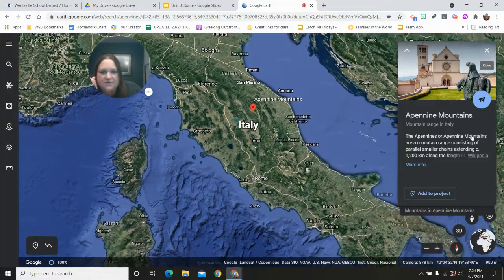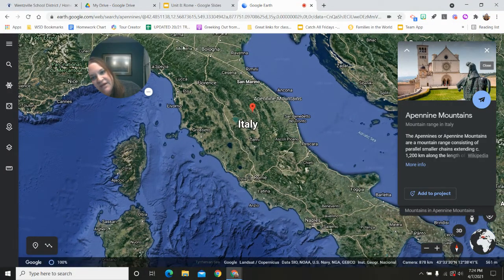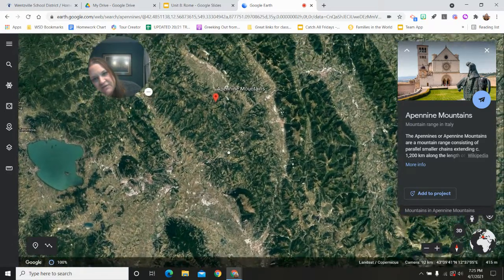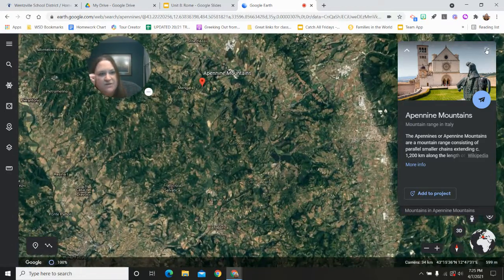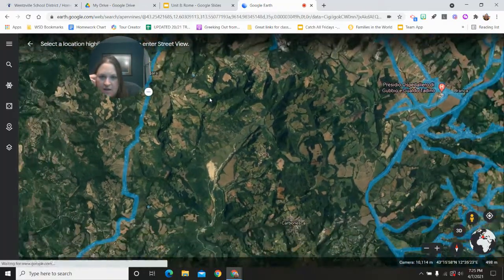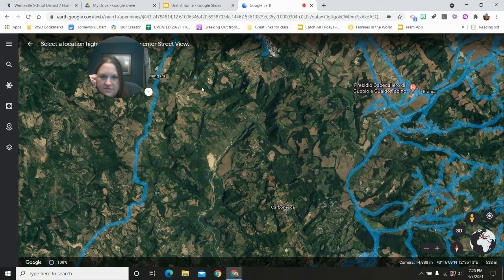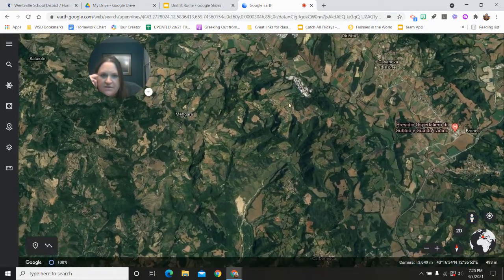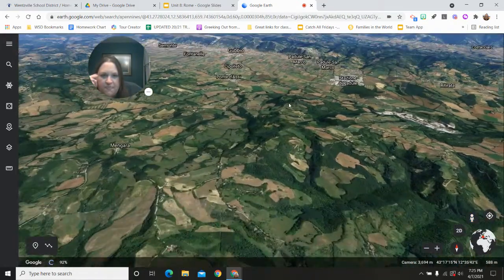Hello, Apennines. All right, so this is Italy again. Here are the mountains running through Italy, north to south, going up this way. So I'm going to zoom into the Apennines here. Let's see if I can find a place to drop my man. Let's try here, a little dot there. See if we can see the difference in the mountains.